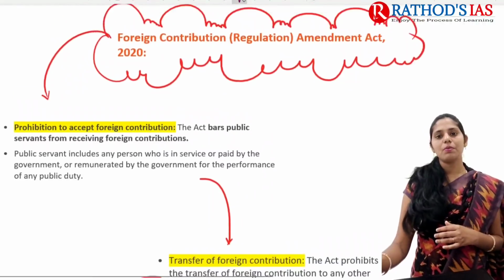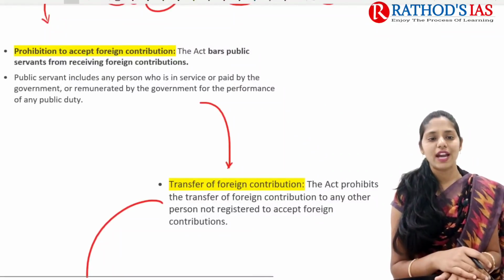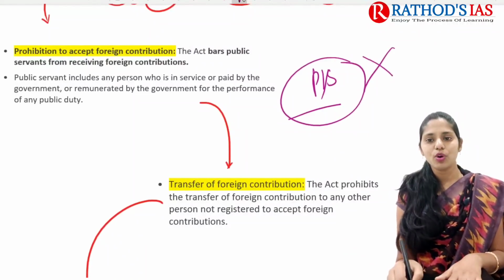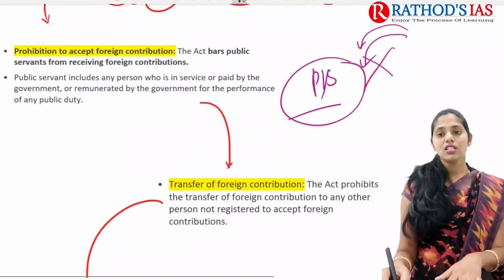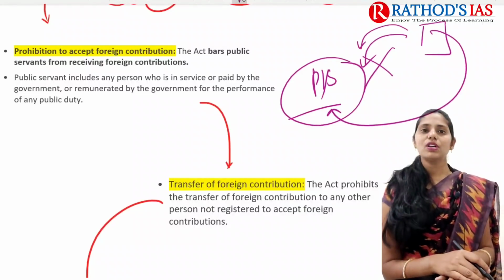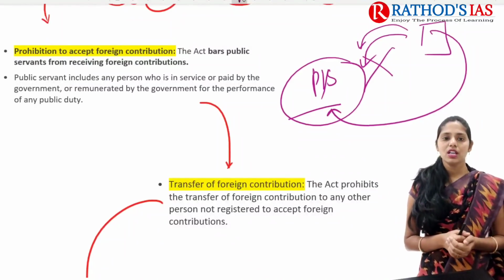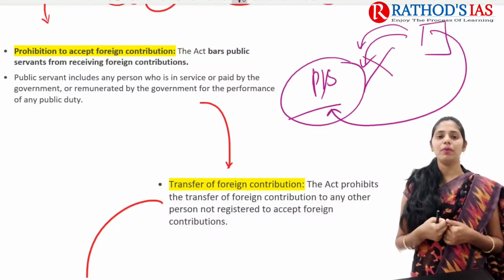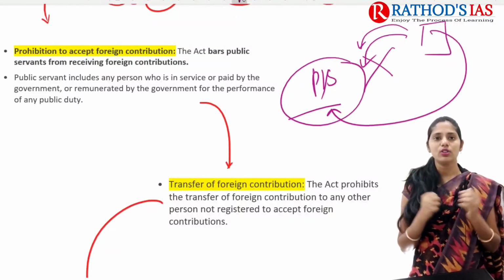And recently in 2020 we came up with some more amendments to this FCRA. The first one talks about prohibition of accepting foreign contribution. Especially public servants are prohibited from accepting contributions, because whenever they accept foreign contributions from other countries, there will be some influence of these foreign countries seen in the actions of these public servants. So public servants should not accept any foreign contributions. Who are those public servants? A person who is in service and is paid or remunerated by the government. Those come under public servants, and they should not accept any foreign contribution.